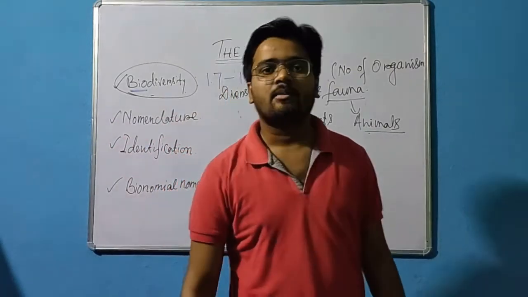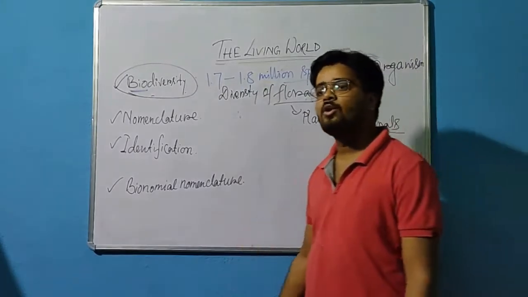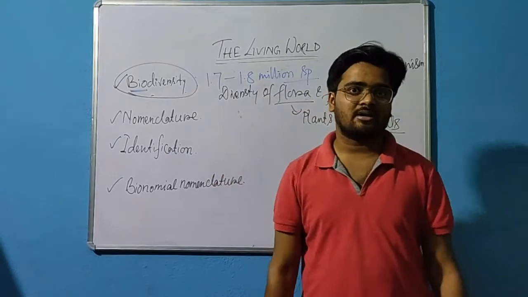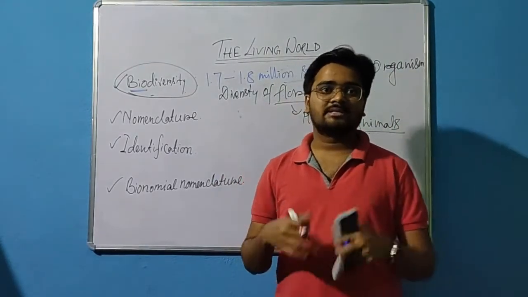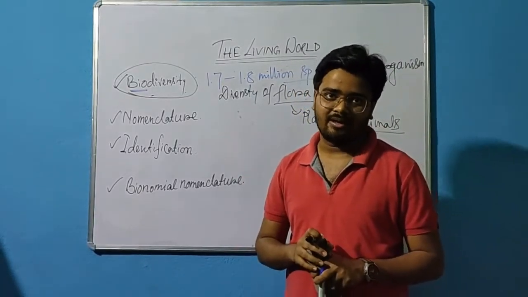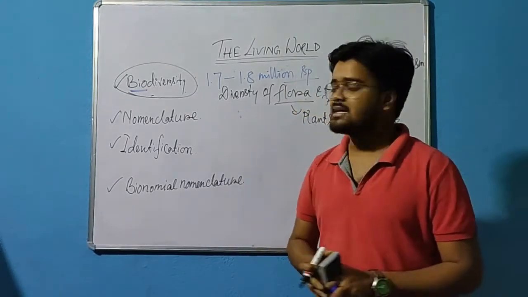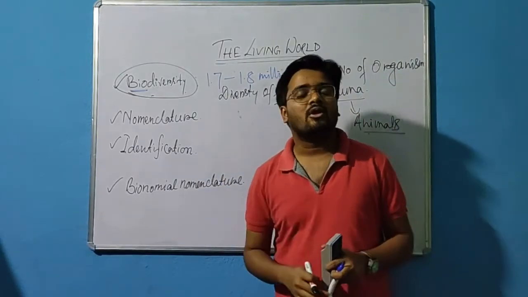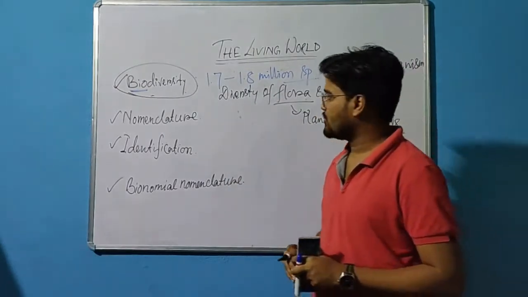We can call them bio or biological diversity, correct? We already know around our world particular mega biological hotspots are there where we are getting the maximum number of offsprings, or the maximum number of organisms present in that particular geographical area, okay? Because in those particular geographical regions the climatic factors support the growth of the organisms, so that area we particularly call a mega biodiversity hotspot. In ecology you will read those things, okay?